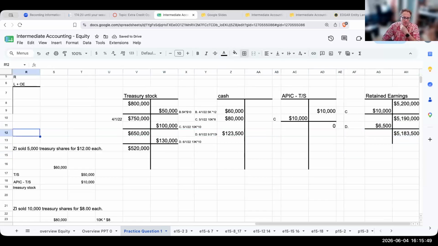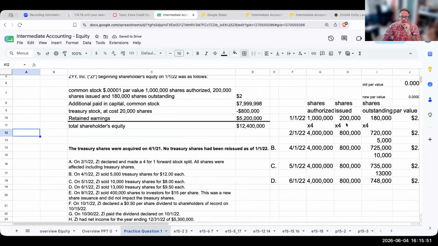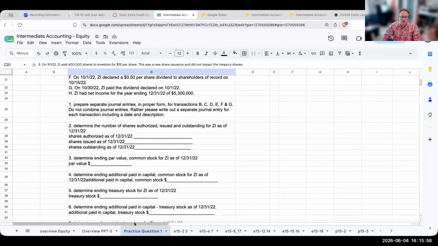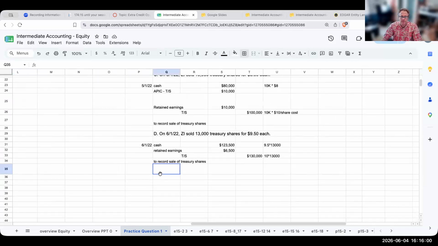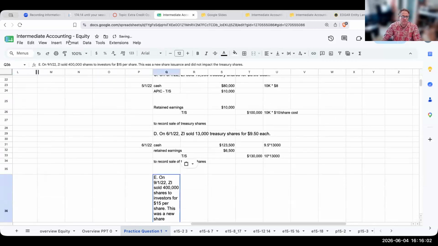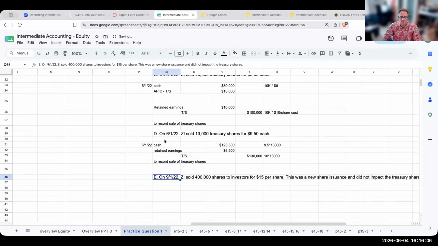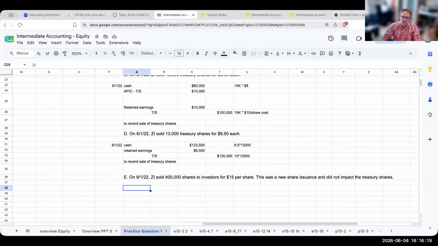So let's go ahead now and take a look at this next one over here. Letter E. On 9/1/22, I sold 400,000 shares to investors for $15 per share. This was a new share issuance and did not impact any of the Treasury shares.